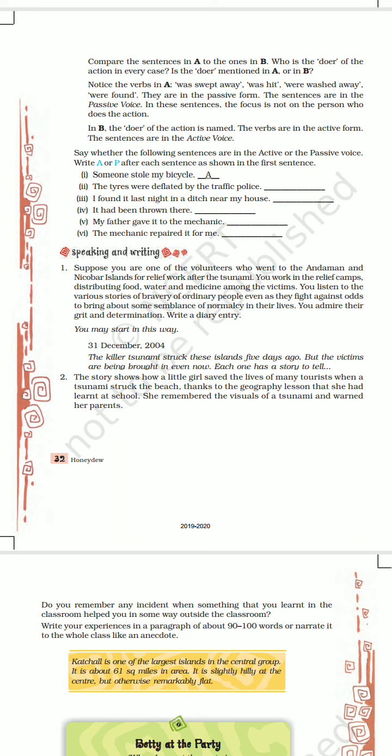It had been thrown there. It is our subject. Did it do something? No. It had been thrown by somebody. It did nothing. So our subject is passive. That's why it is passive voice.